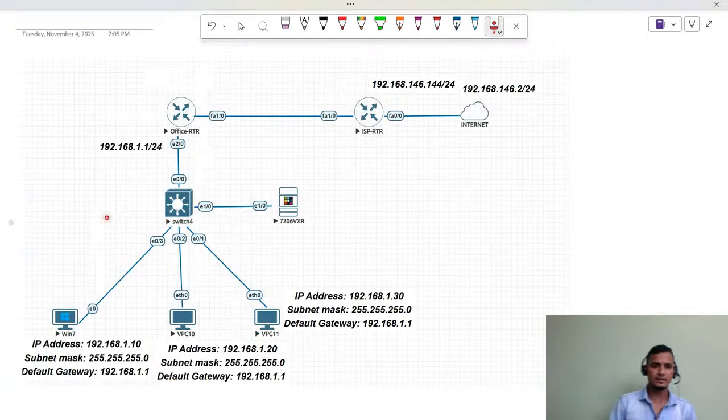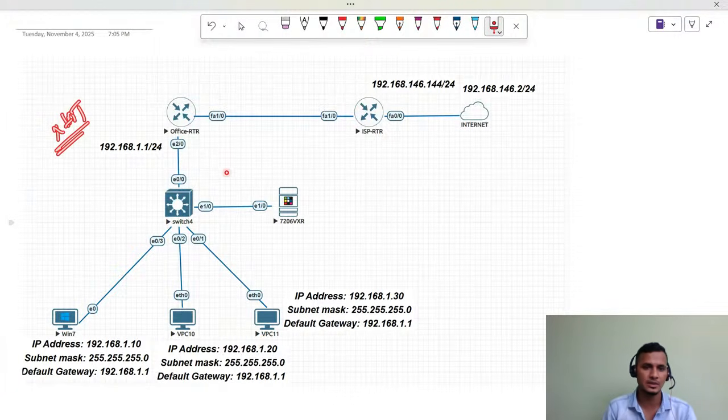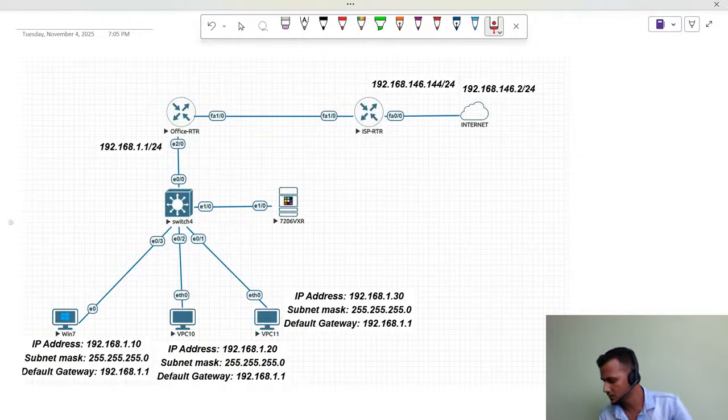I'm the trainer of Network Ninja. Today we are going to discuss the NAT topic. NAT stands for Network Address Translation. Before we understand NAT, we need to understand why we really require NAT. That is going to help you from an interview perspective as well, because when you appear in an interview, this is a very important concept. Generally, guys, first let me walk you through my topology.